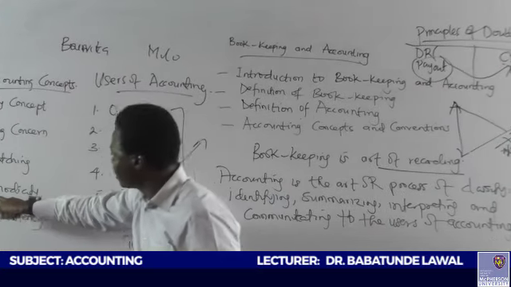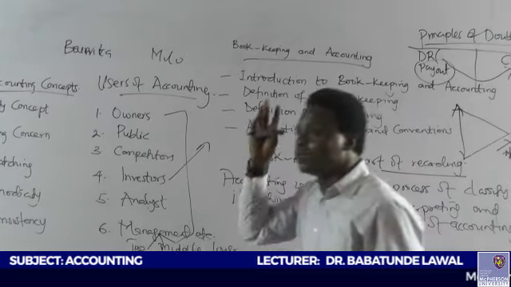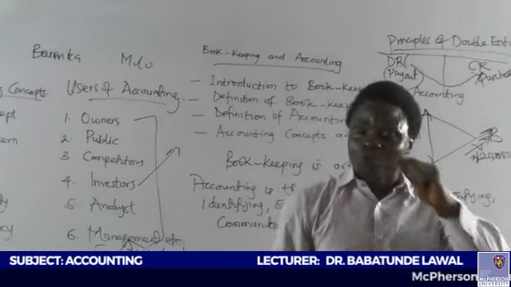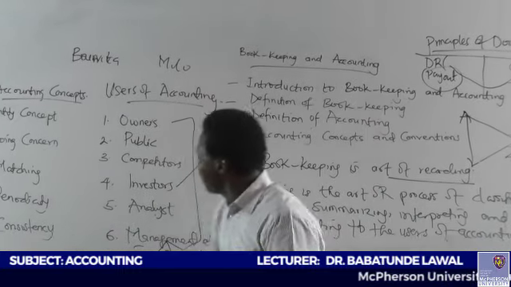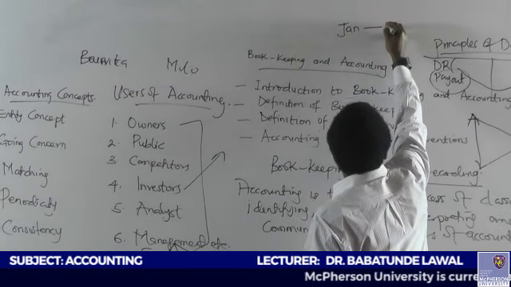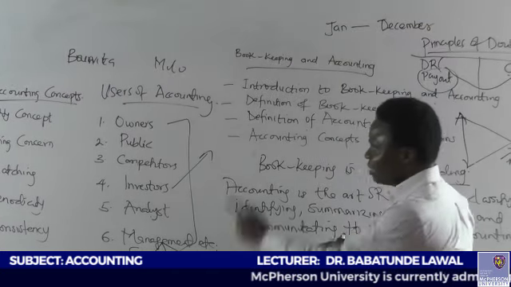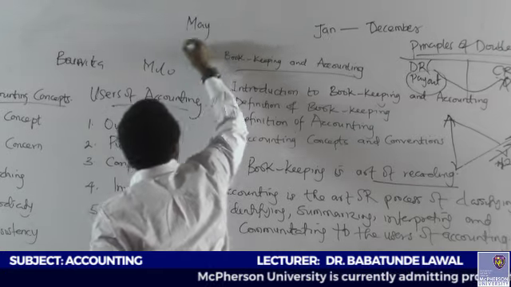I'll take the last one quickly. What is periodicity? Periodicity says that accounting must run for a period of 12 months. But it does not mean that accounting should start from January 1 to 31st December. Let me illustrate. If a period starts in January, it must end in December. Accounting runs for a period of 12 months. Now let's have an analysis. What if my business starts in May? What will be the year?